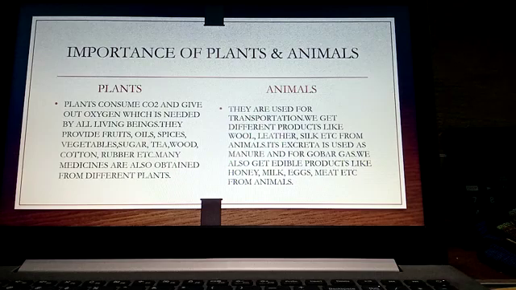And even the excreta, the waste which comes from the animals, is used as manure and for gobar gas, okay, biogas. We also get edible products like honey, milk, eggs, meat, etc. Even so many food items you have learned in your fifth class, right? In Animals Our Friends, you have learned a lot of uses of the products which we get from the animals, children, right? So this is about the importance of plants and animals.